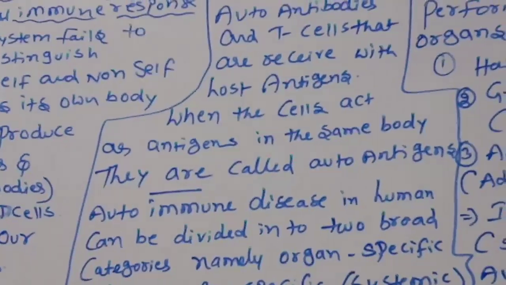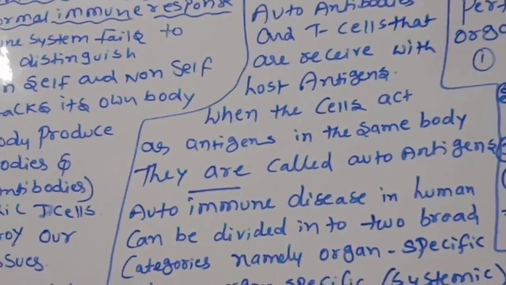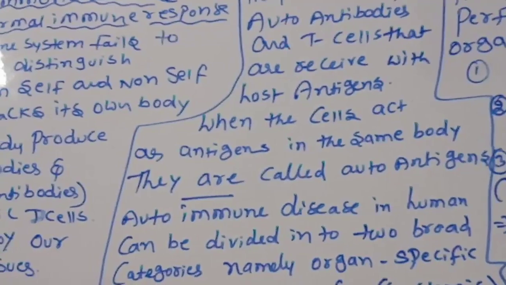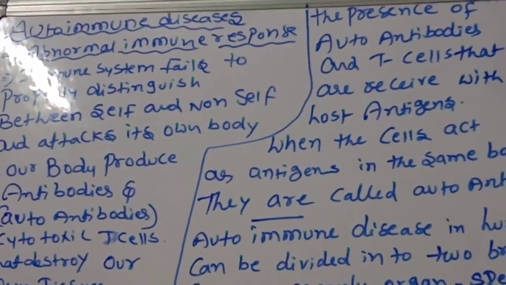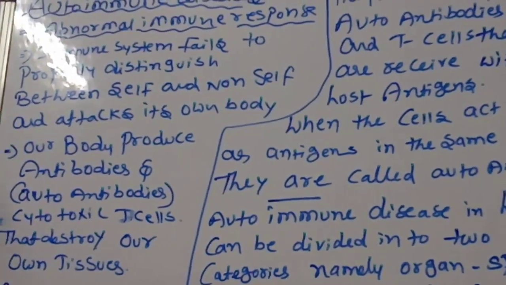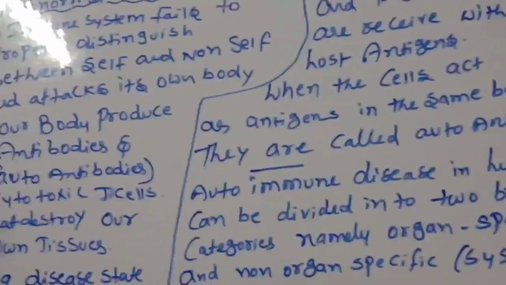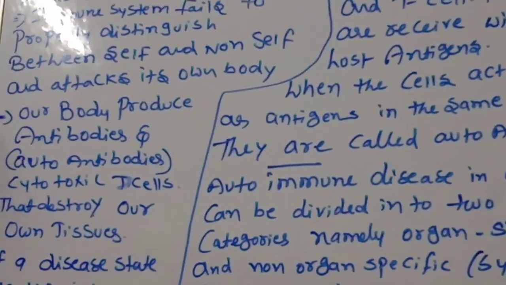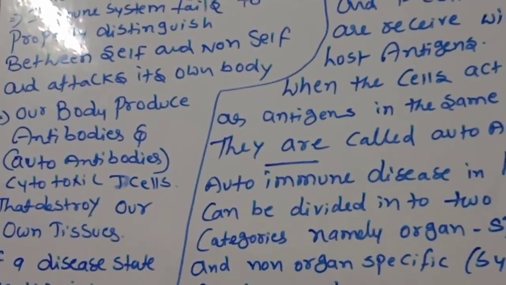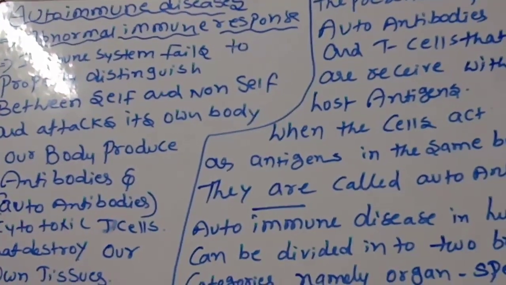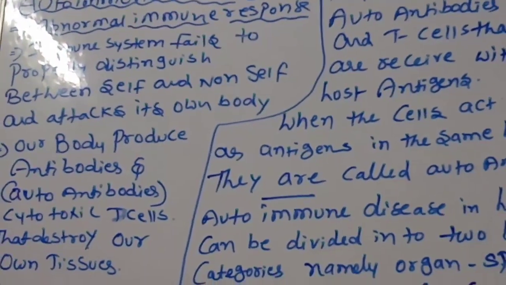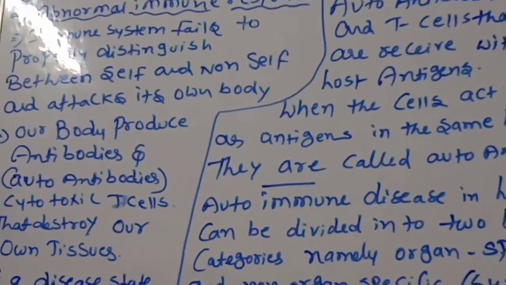Good morning, children. Today we are going to discuss another new topic, that is autoimmune diseases. What is the meaning of autoimmune disease? It means our own antibodies create a disease in our body. Such kinds of diseases are called autoimmune diseases. We are going to discuss how it comes about.